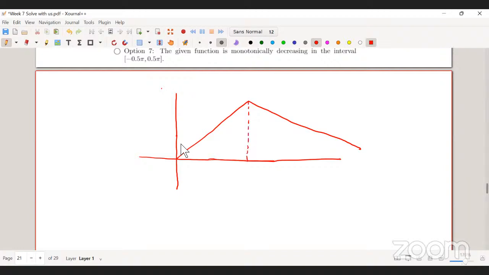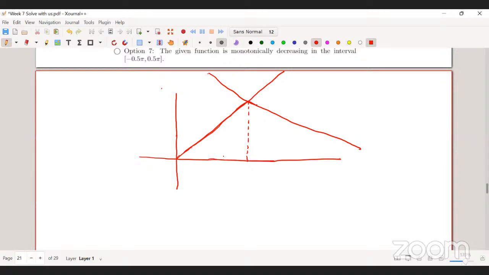At this point, you can have multiple tangents. For example, if you take this line, if you draw this line, this is also a tangent at this point. It's overlapping. Again, if you draw another line, this is also a tangent at this point. So basically, when you have a corner on the graph, you can have multiple tangents.